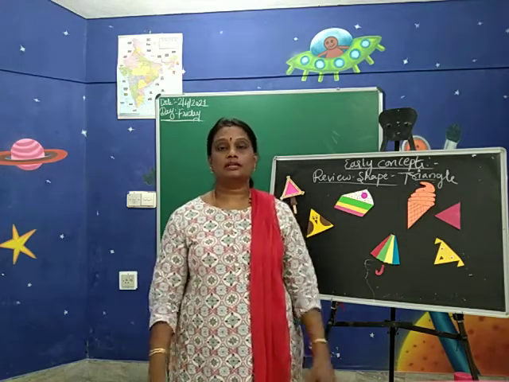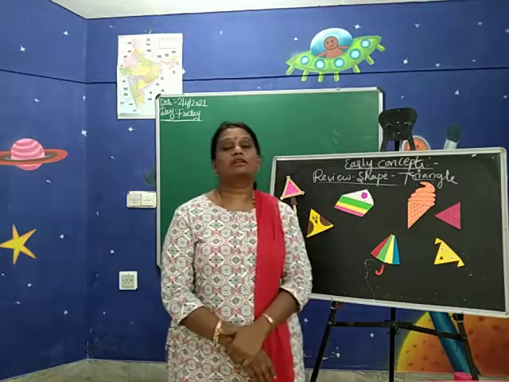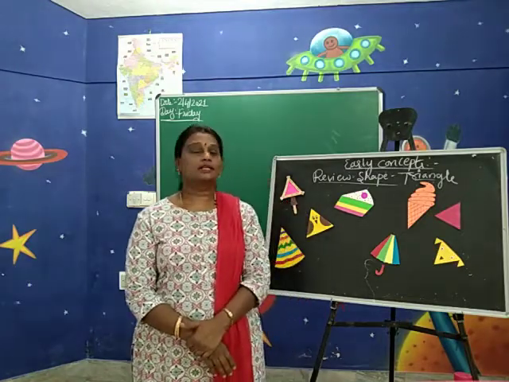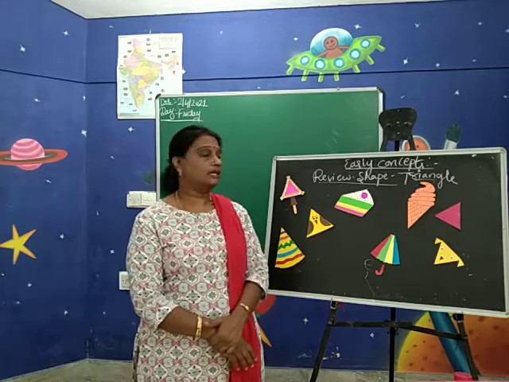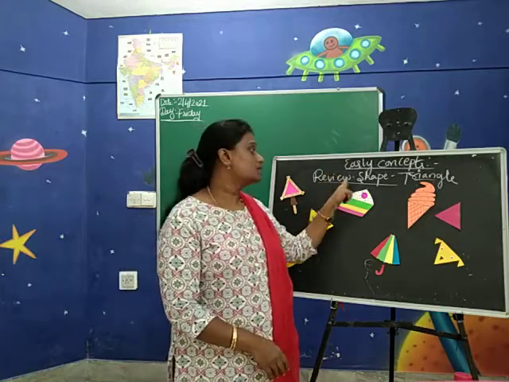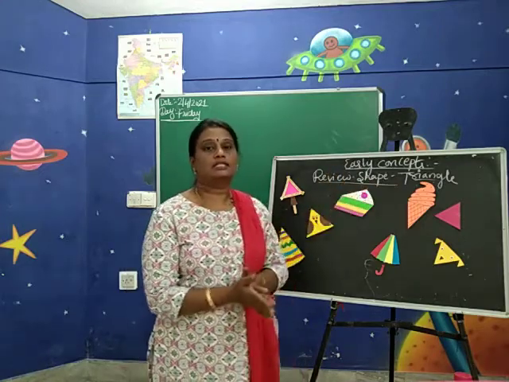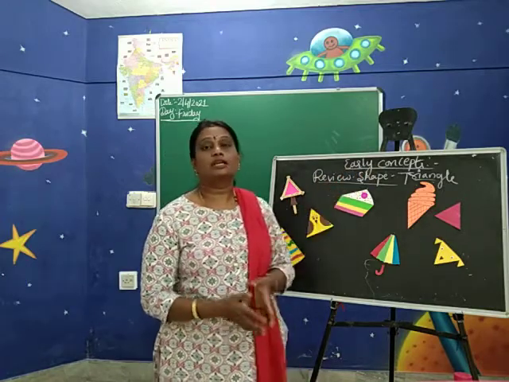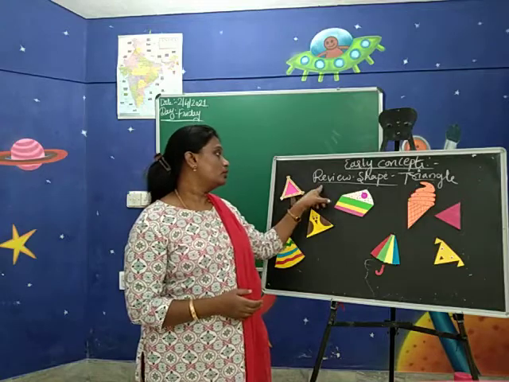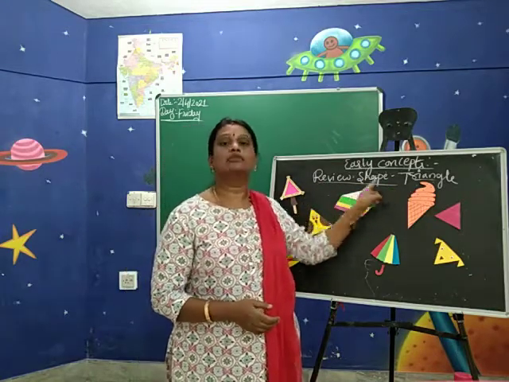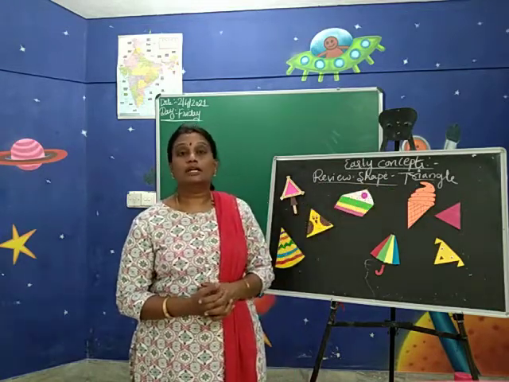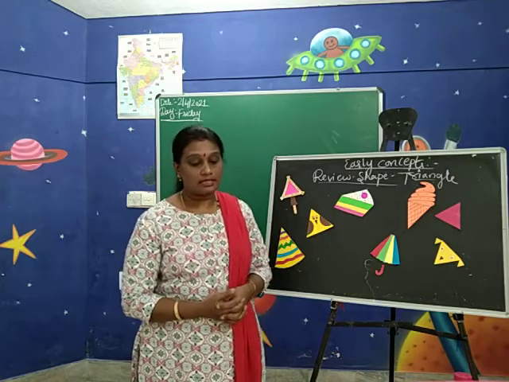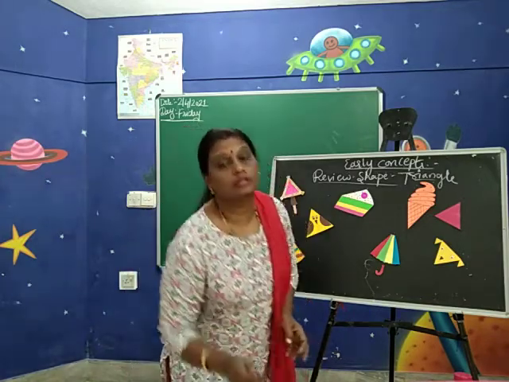Hands down children. Okay children, shall we start today's class? Yes children. Today first I will take the concept, that is triangle. Yes, this is the review class. In the subject early concept, in early concept skill, I am going to review the shape triangle once again for you. Today I am doing which shape children? Triangle shape. As we have learned all the shapes, no?